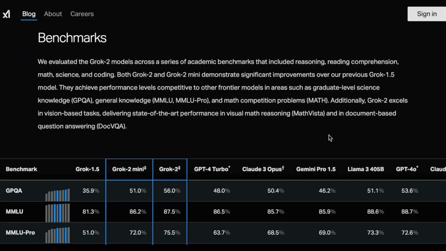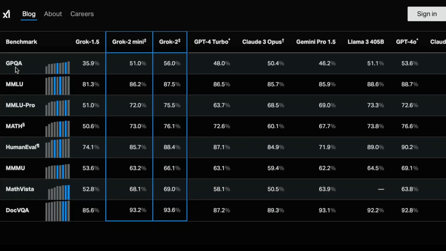So these are the results for the common benchmarks. So we have the question answering benchmarks, we have the MMLU, those are more like reasoning related benchmarks. And we also have the math ones. Turns out that this model also has vision capabilities, which is really cool to see.